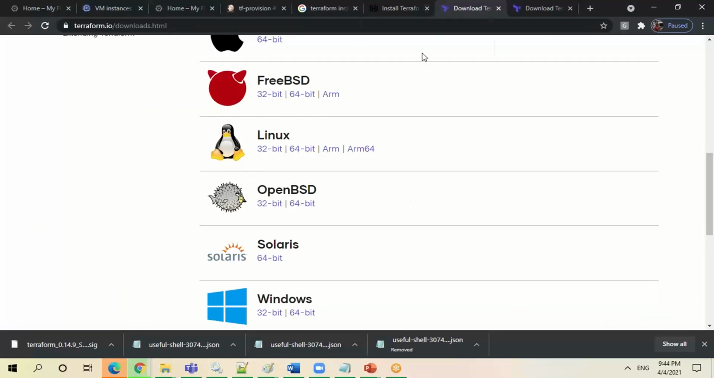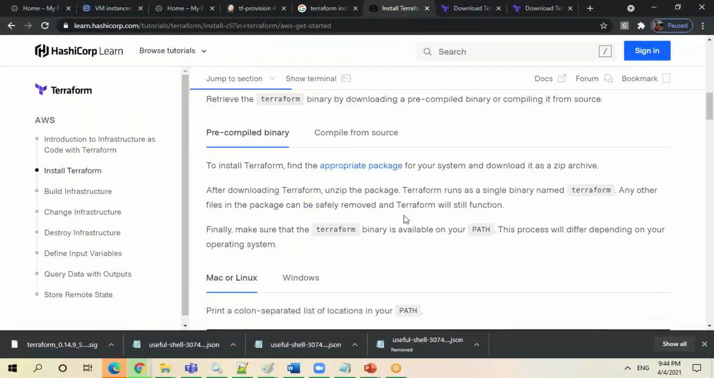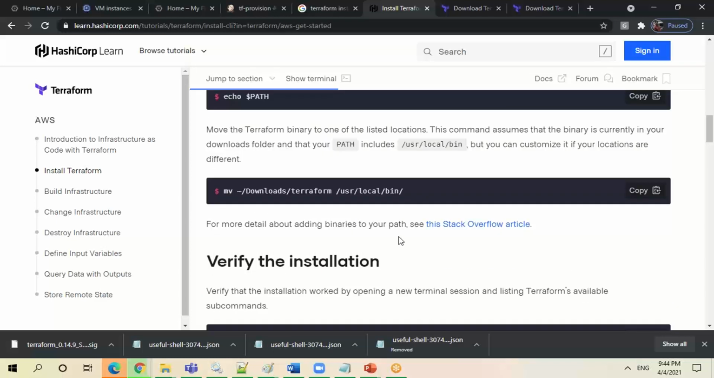What I'm trying to tell you is, in the installation stage, you take the appropriate package as a zip package, then unzip it and unpack it to the binary named Terraform, and any other files or packages can be safely removed. Terraform will still function, there is no problem. What you require is only the single Terraform binary, which you can run.